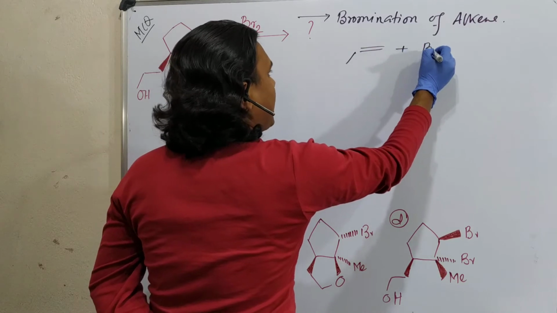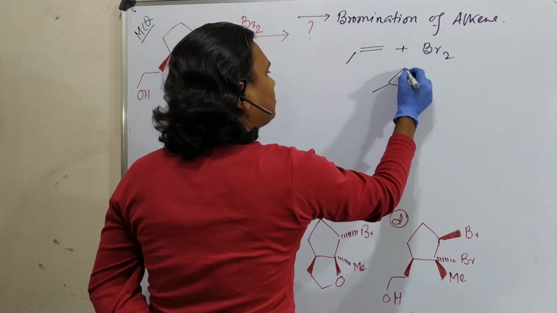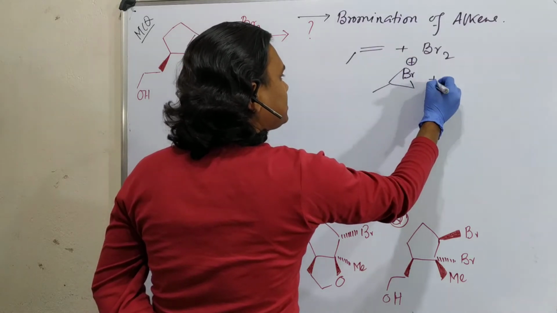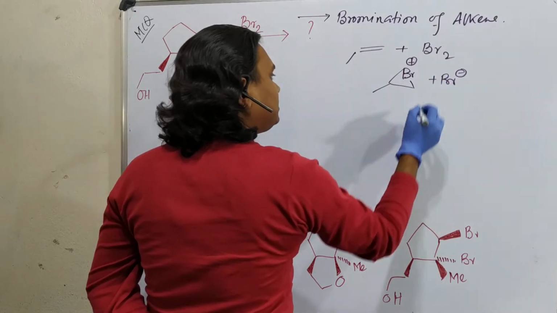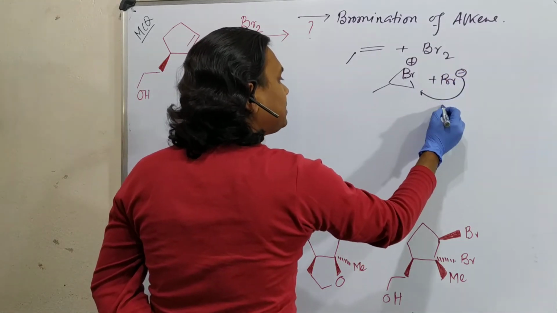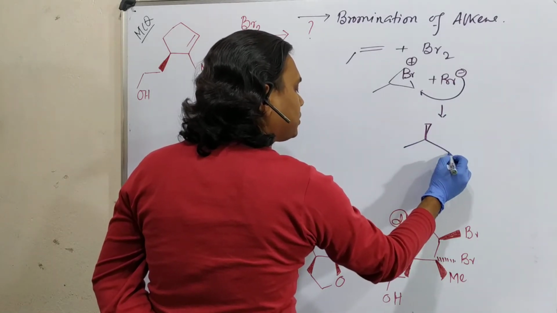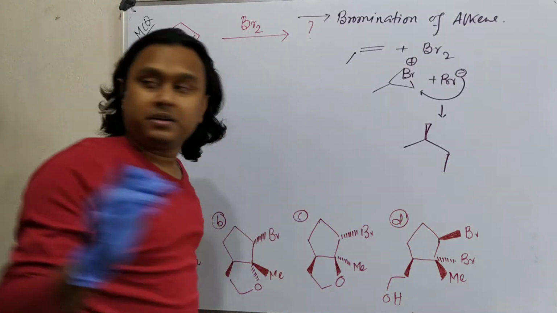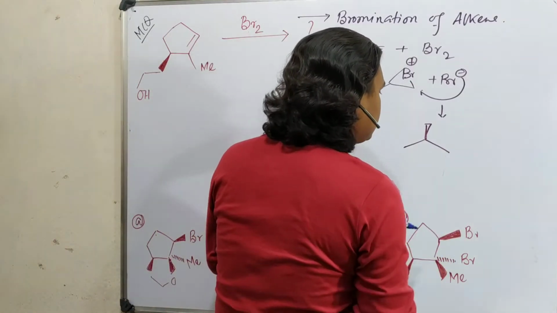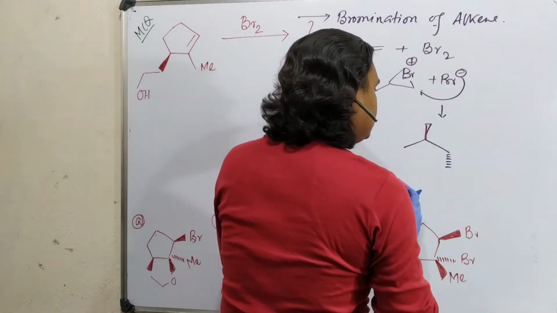So if you add this bromine, they first form a bridged bromonium ion. This is a bridged bromonium ion. This is cationic. This is anionic. Then the anionic bromine attacks from the back side and results in, you may consider, the anti product. Anti means one is from up and one is from down, and this is a very interesting point, students. Please try to concentrate here.